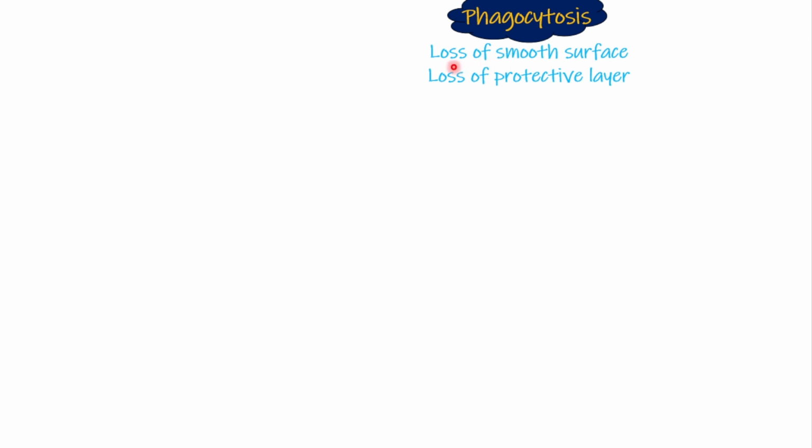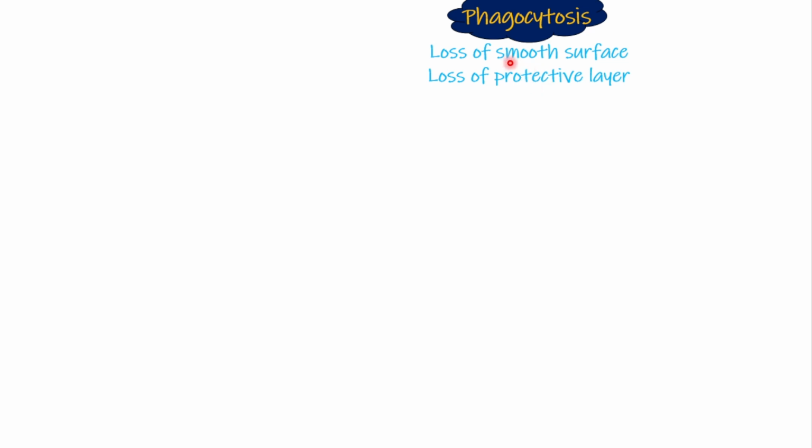Number one, there must be loss of smooth surface of the cell. And secondly, there must be loss of protective layer on the cell. Normal body cells have a smooth surface and a protective layer on them. That's why normal cells are not phagocytosed.